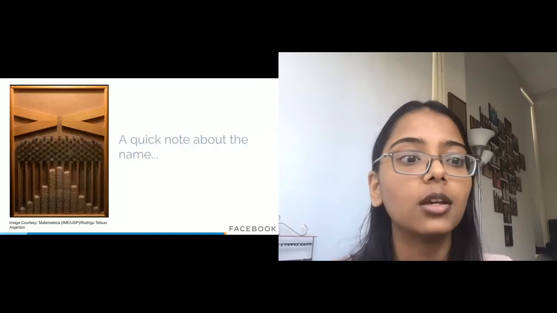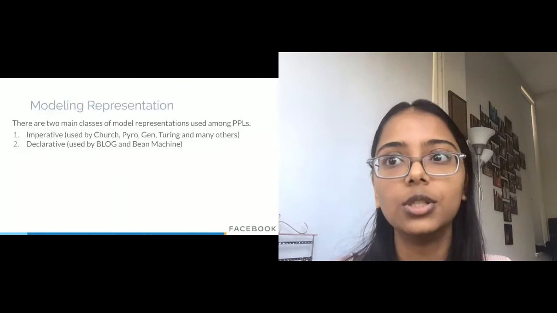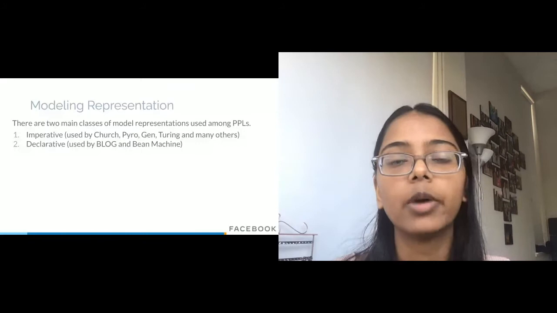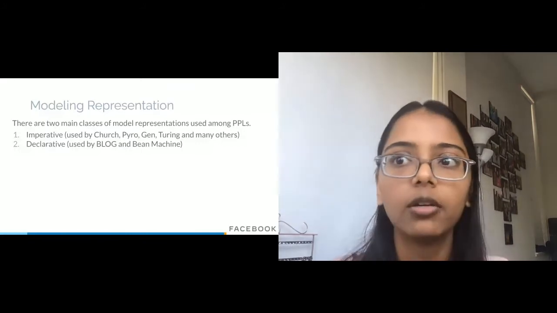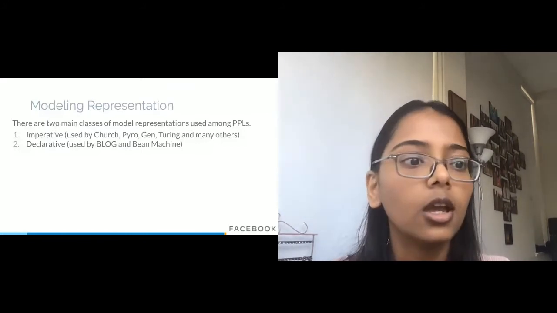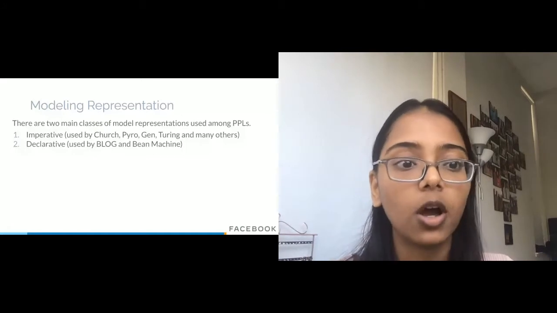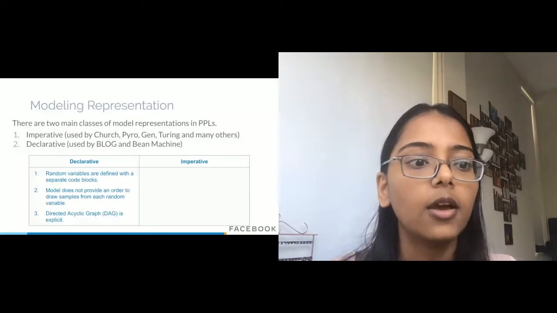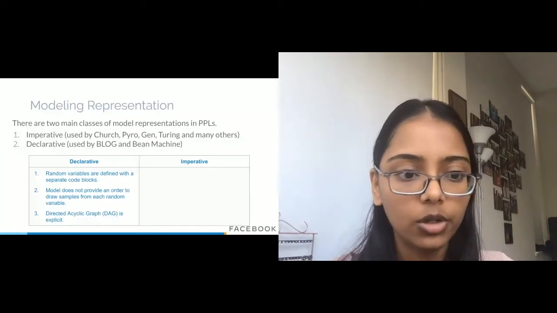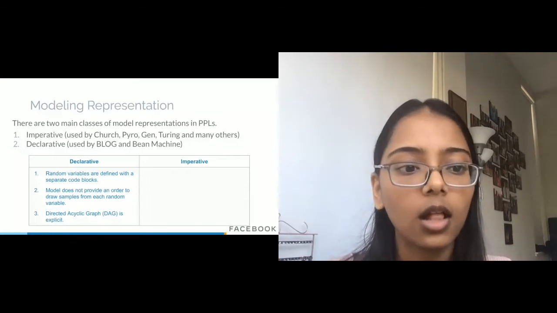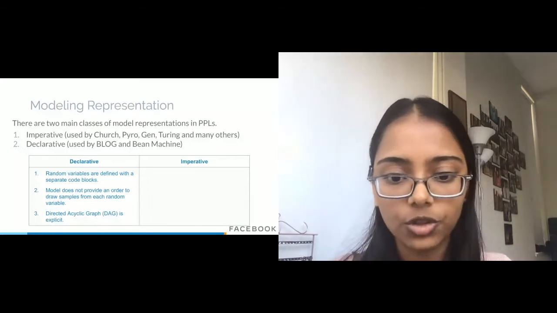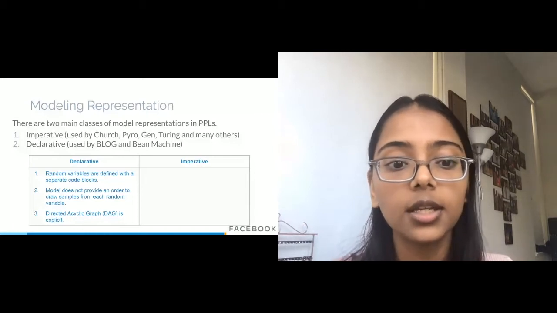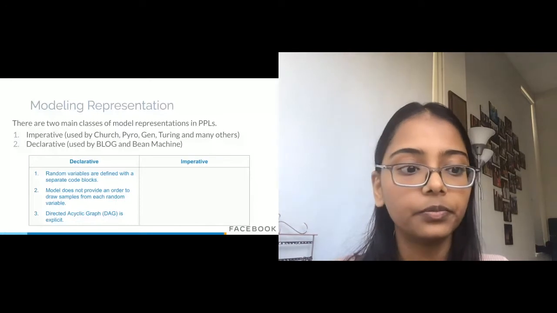So there are 2 main classes of model representations used among PPLs. The first is imperative, which is used by most of the PPLs. We have Pyro, Gen, Stan, Church, Turing. Then there's declarative, which is used by Blog and Bean Machine. In a declarative syntax, variables are defined with a separate code block. The model itself does not provide any order in which to draw samples from, and the dependency among variables, which is the underlying directed graph, is explicit.